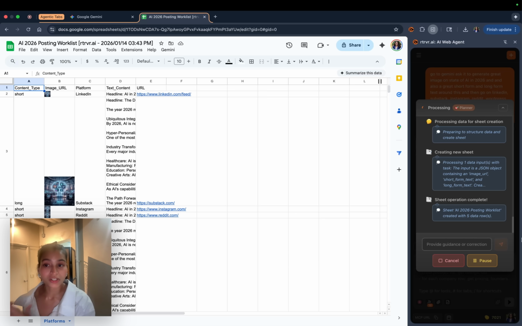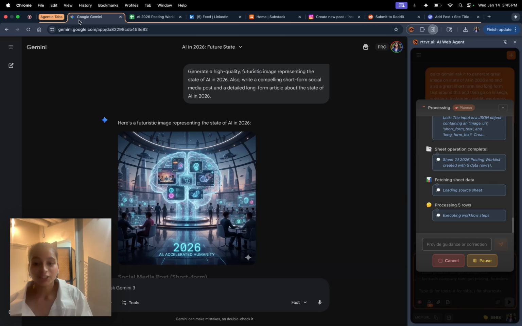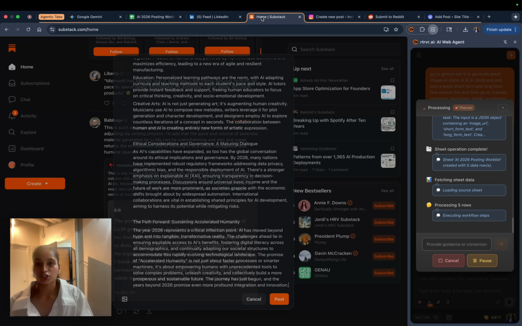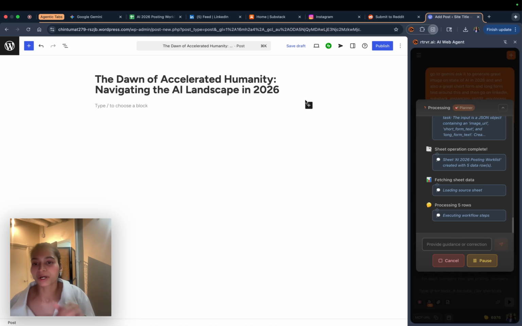Because Retriever has to post this across various platforms, it's put together an amazing workbook of what should be posted, everything. And as you can see, it's navigating to these different platforms in the background to do the task for us. And you can see Retriever doing the magic of generating the image from Gemini, Nano Banana, and publishing across all of our social channels from LinkedIn to Substack to Instagram, Reddit, and even WordPress.